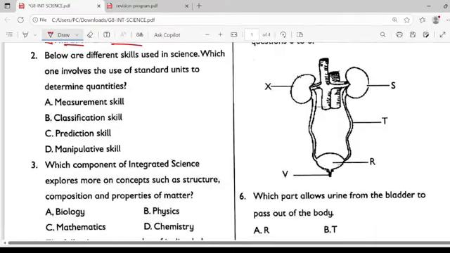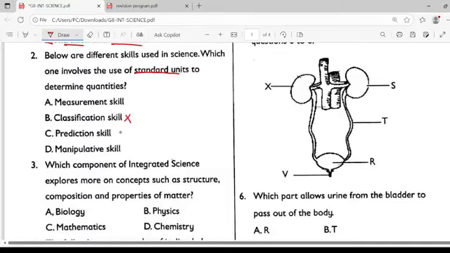Let's have a look at question number 2. Below are reference skills used in science. Which one involves the use of standard units to determine quantities? Underline the term standard units to determine quantities. Choice A, measurement skills. When you're measuring, you must use some units. Maybe you are measuring using centimeters or kilometers, something like that.